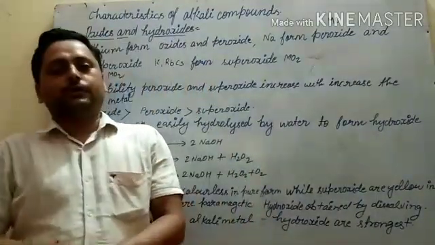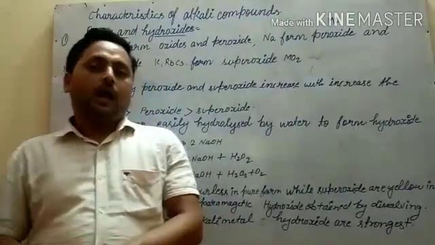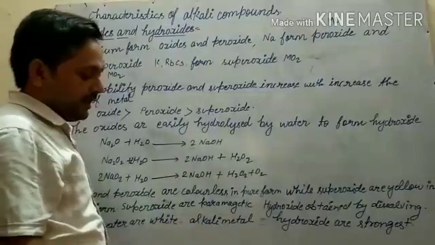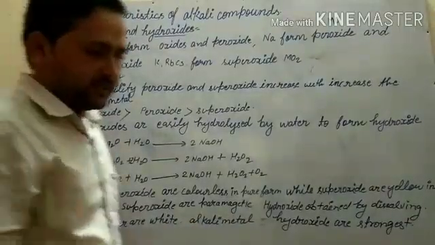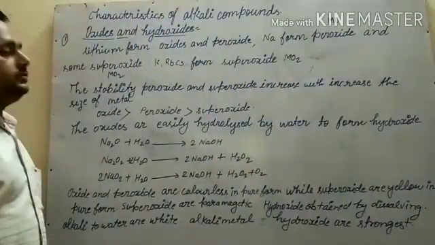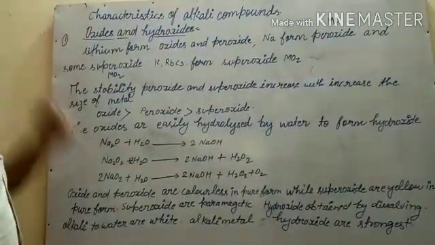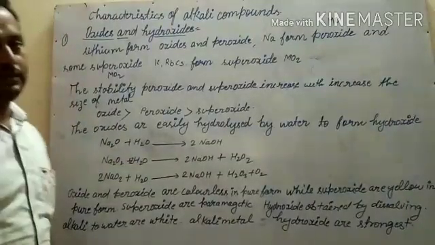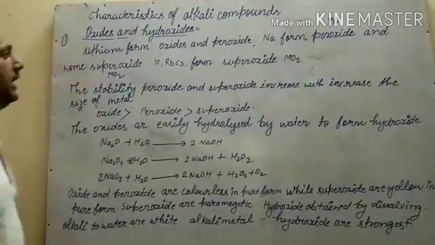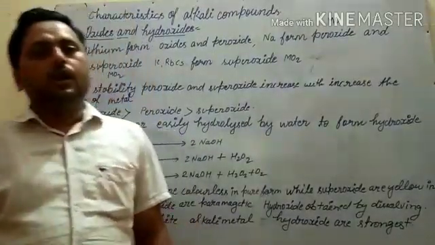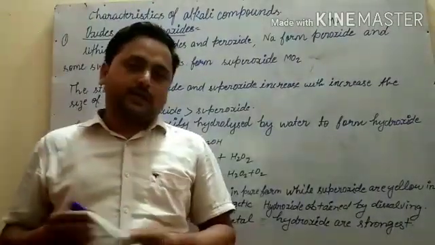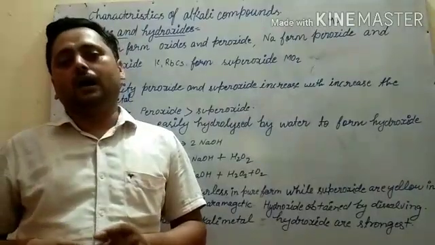Today we are going to discuss another topic, and our topic is characteristics of alkali compounds. Let us see the compounds of alkali metals. In that, first is oxide and hydroxide. All the alkali metals react with oxygen and form oxide.